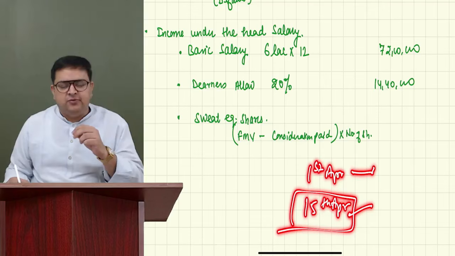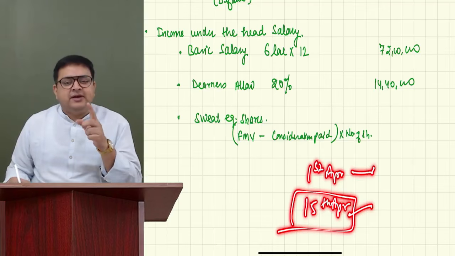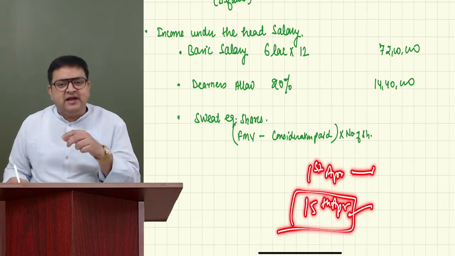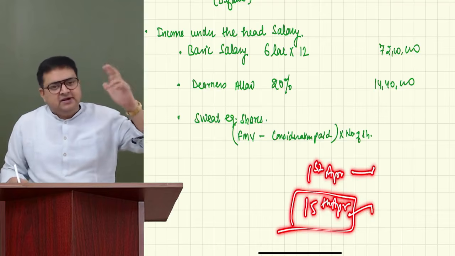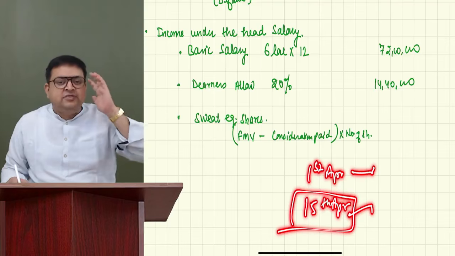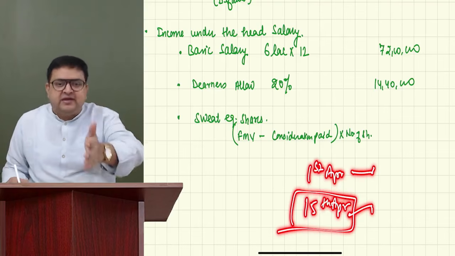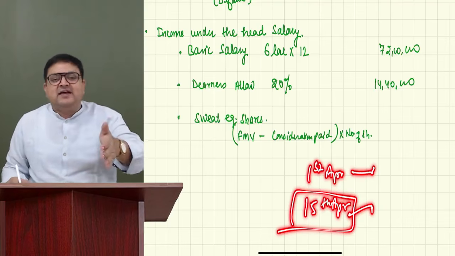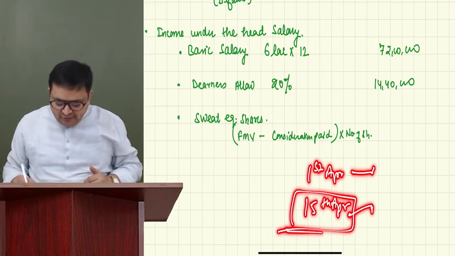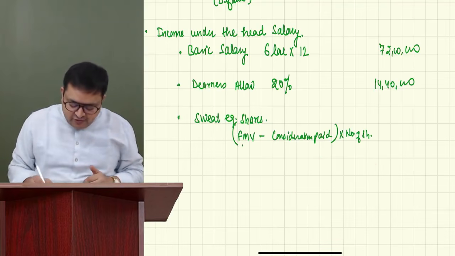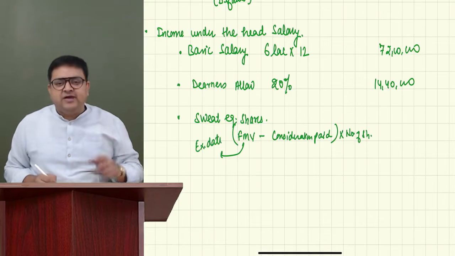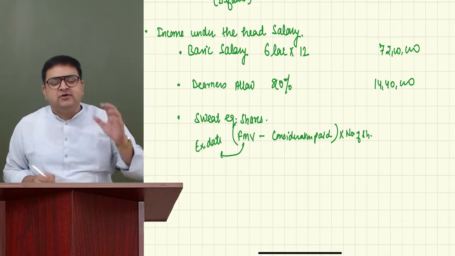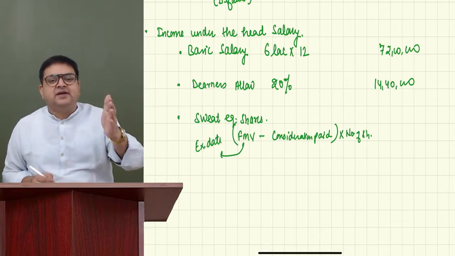So on 15th of April, when the employee was deciding, he must be looking at the stock market, at what price it is right now. And on that particular day, he is actually striking. Striking means he is exercising it. So we have to take the fair market value on the exercise date, the day when we are exercising it.